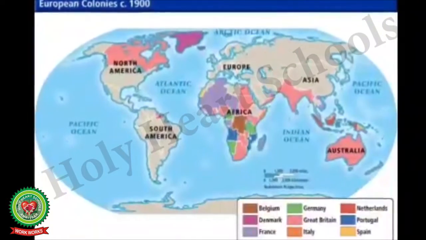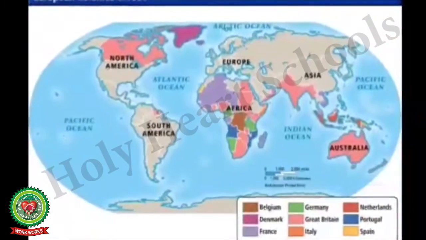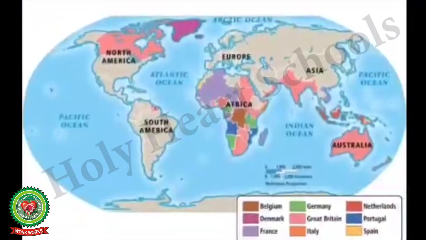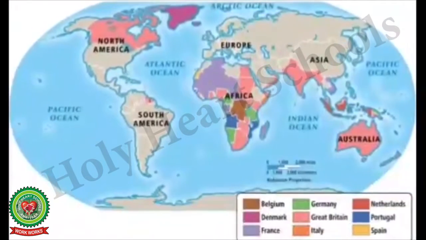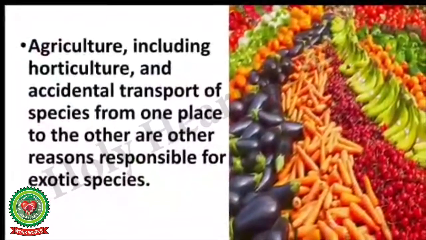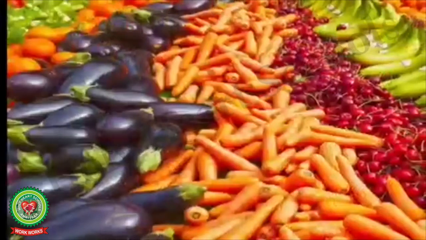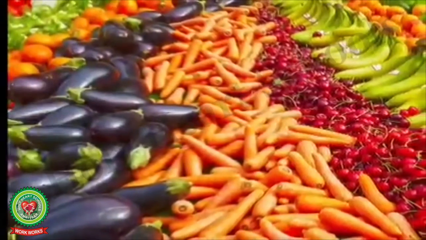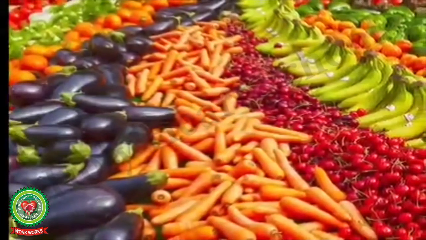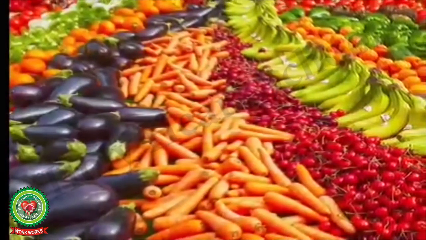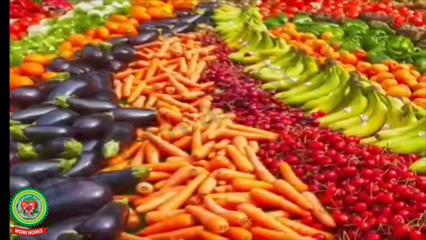The main cause of exotic species in the Middle Ages was the European colonization in different parts of the world. Agriculture, including horticulture, and accidental transport of species from one place to the other are other reasons responsible for exotic species.